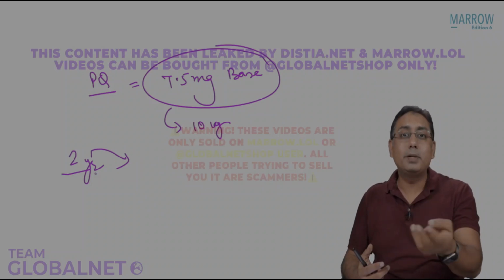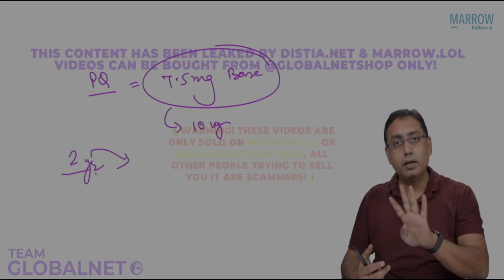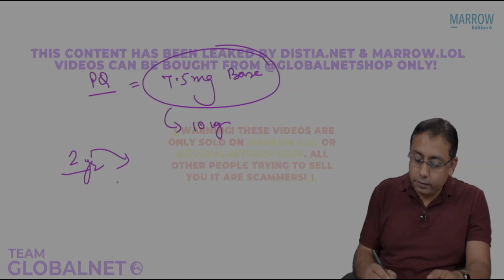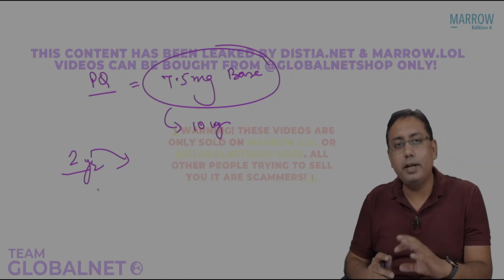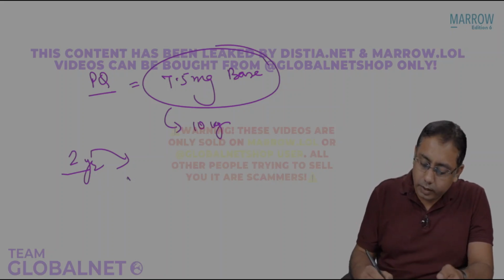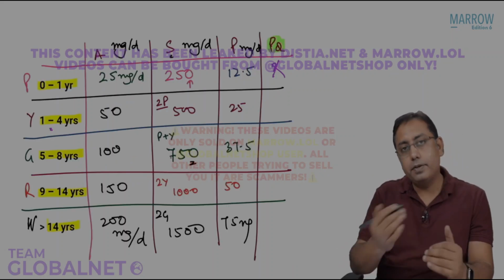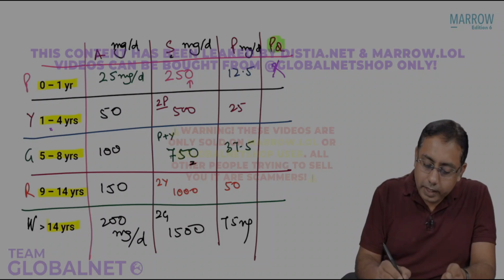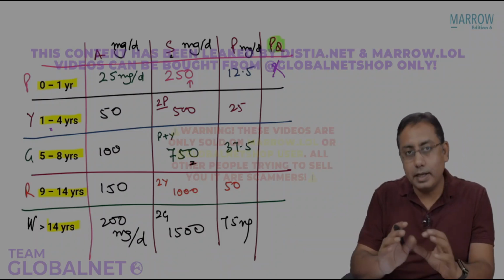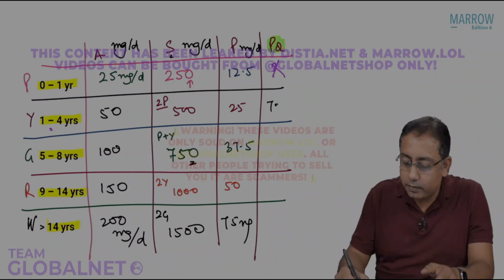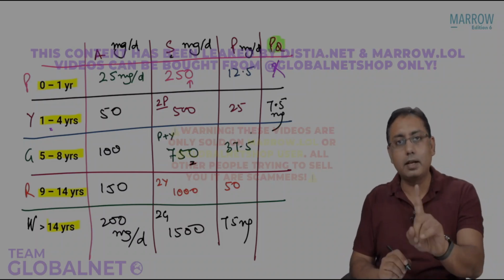6 months. The baby trebles at 1 year. The baby quadruples at 2 years. So if you take an average baby of 2.8 or 3 kilograms, the baby is going to be roughly 10 kgs by 2 years. And that is the average we are taking. So the weight of the baby would be 10 kgs, and the tablet that we are giving is a single 7.5 milligram tablet.